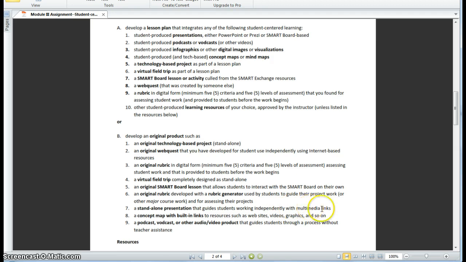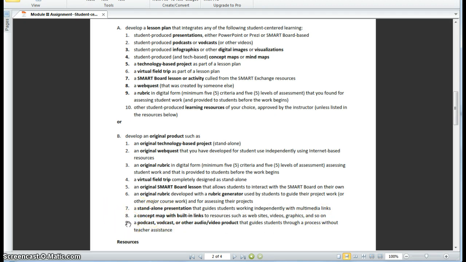Usually it has multimedia links, videos, or links to online resources, and they follow through the presentation to do what's required in it. It could be a standalone concept map with built-in links. In other words, the students use the concept map to access various resources such as websites, videos, or graphics that are linked to the concept map.